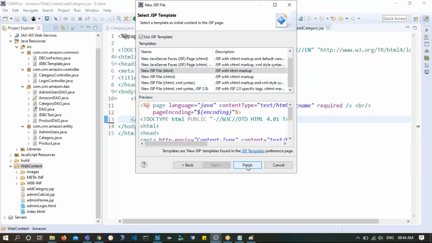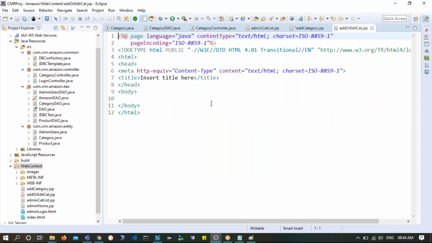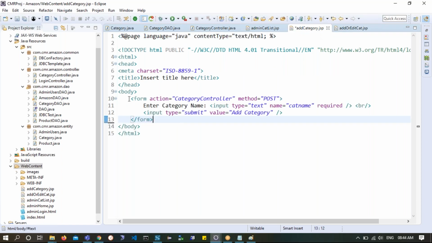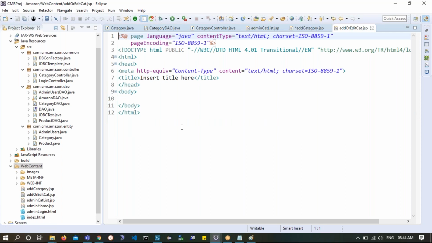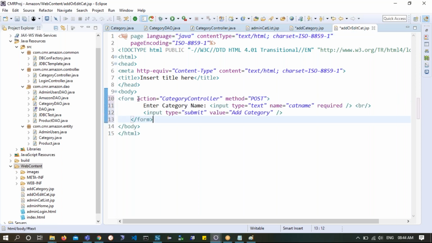when you click on finish, please try to understand this. It's not only showing you a JSP page, but it is also creating a servlet in the background. It all happens in a split second. We don't notice it, but it happens. So what I can do at most is copy certain code from here to here, Control C and Control V. This is what I can do, nothing more than that.